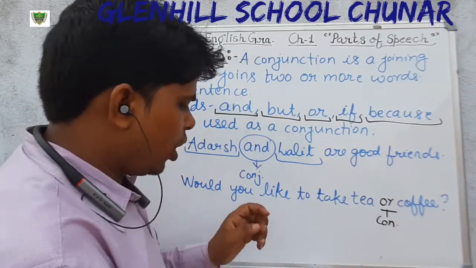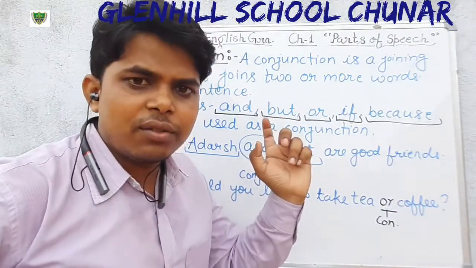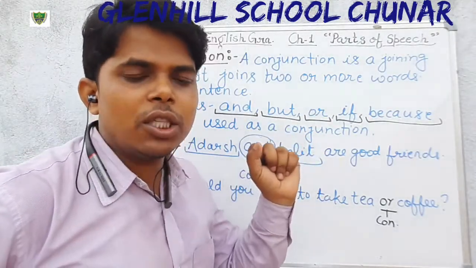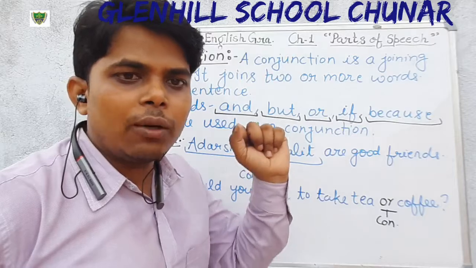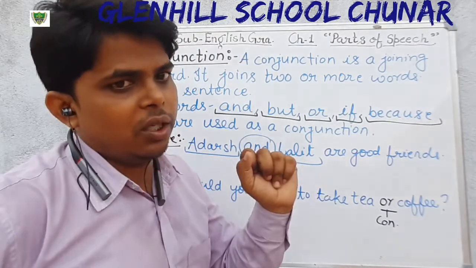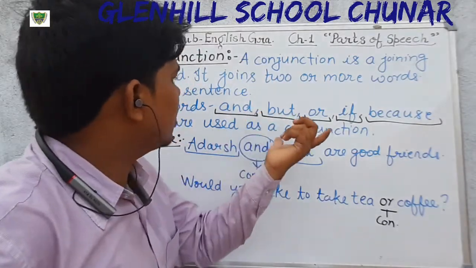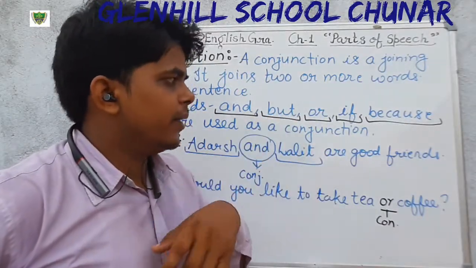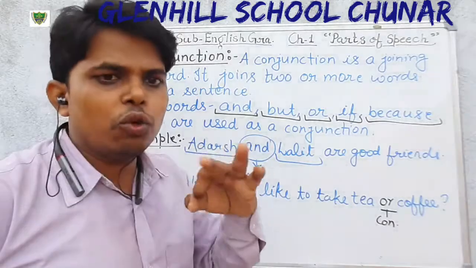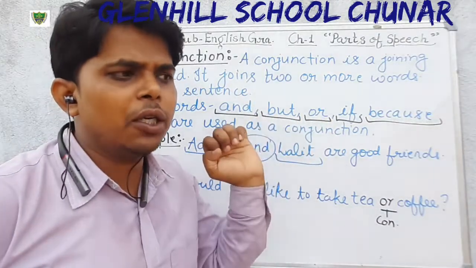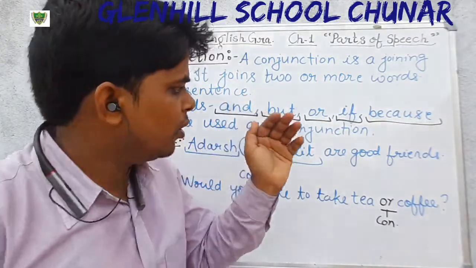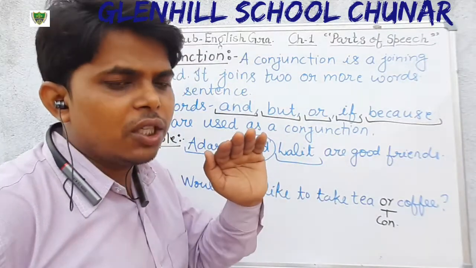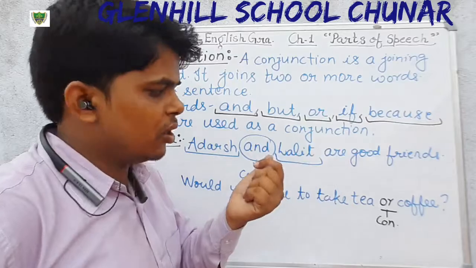Okay, so I think you all have understood what a conjunction is. A conjunction is a joining word that joins two or more words in a sentence. And these are the words that we generally use for joining: and, but, or, if, because. And there are so many other words that are already given in your book. You can also write from the book the words that are used as a conjunction in a sentence.